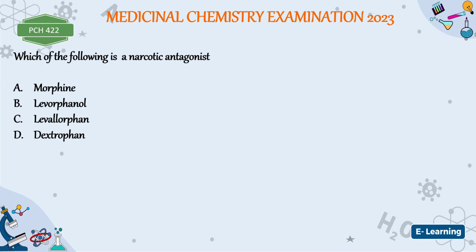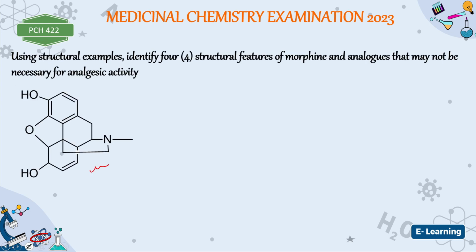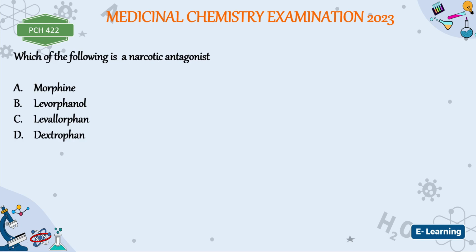All right, which of the following is a narcotic antagonist? Now the narcotic antagonists we have are the ones where this R group here is longer than 3. When the alkyl substituent here is longer than 3, they have agonist antagonist action. All right, when it is between 3 and 5, it has agonist antagonist action. Now let's look at an example here.